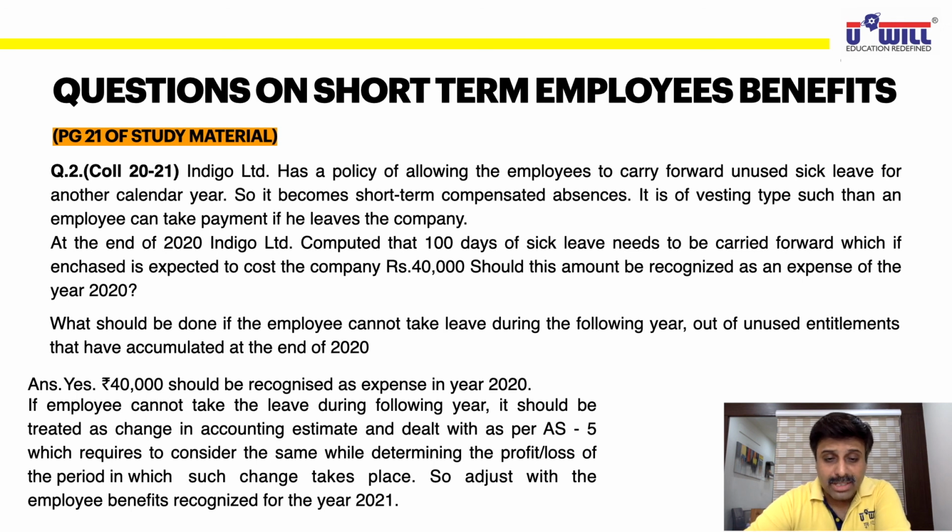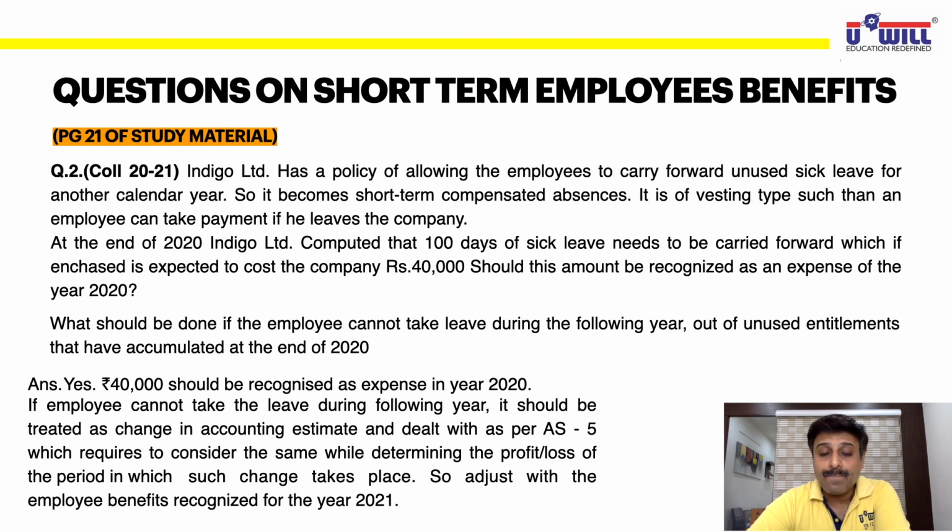For the first question, 40,000 should be recognized as an expense in the year 2020. Now the second question: if the employee cannot take the leave during the following year, then it should be treated as a change in accounting estimate and dealt with as per AS 5, which requires considering the same while determining the profit or loss of the period in which such change takes place. Now here it is taking place in the next year. So such adjustment is to be done with the employee's benefits recognized for the year 2021. Why 2021? Because it will be taking place after the end of 2020. So we will be doing a revised estimate, and the change in accounting estimate will be accounted in the year 2021. So all of you pause the video and write down this answer.